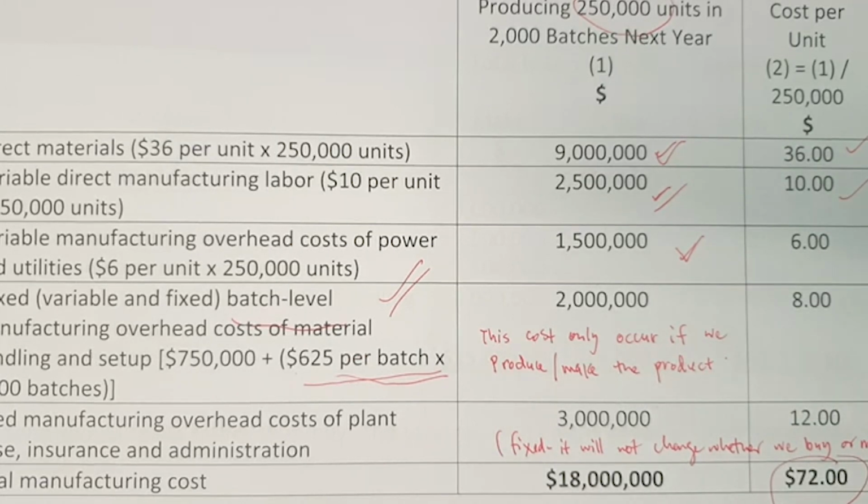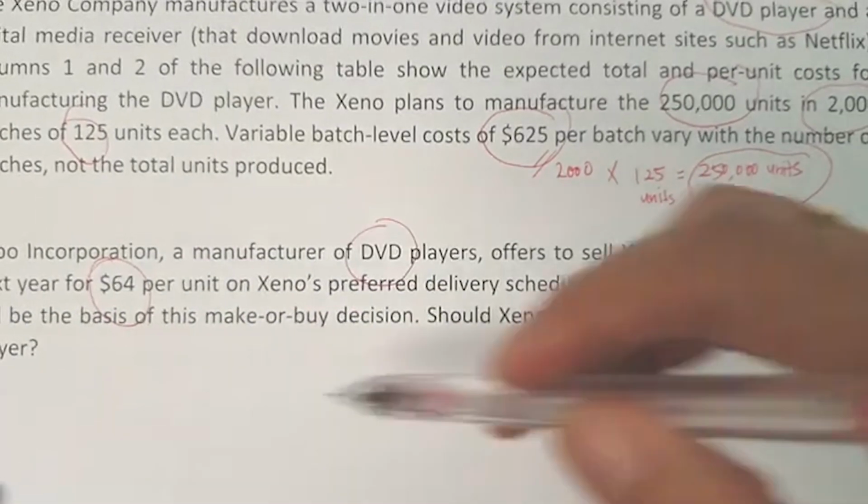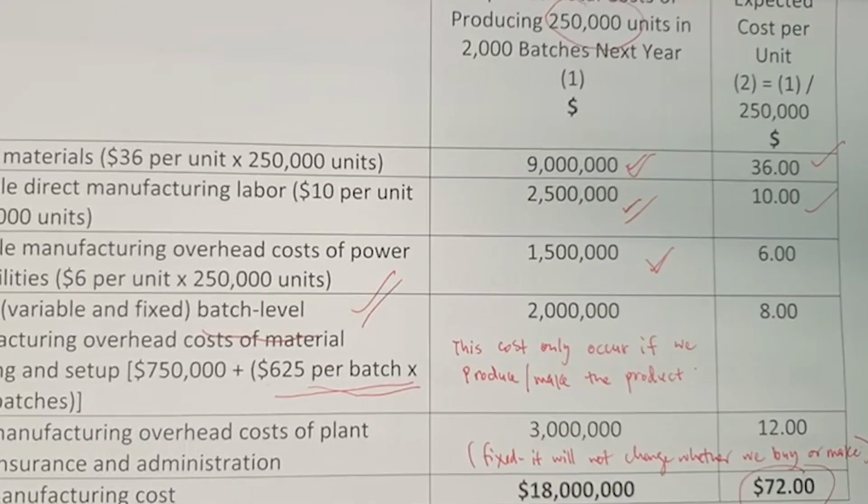If we look at this information naively, we can simply say that the total manufacturing cost here is $72, which is higher than the $64 price offered by Bobo.